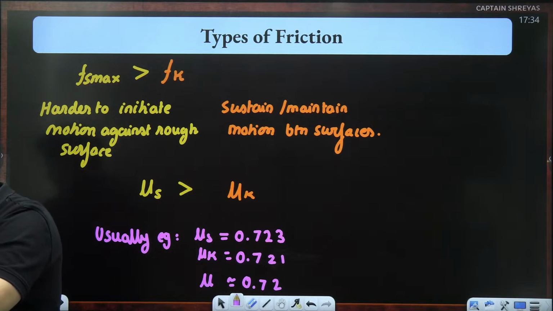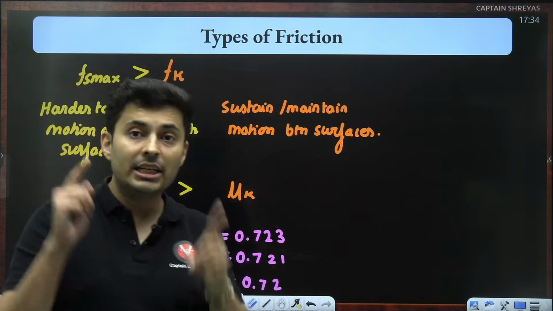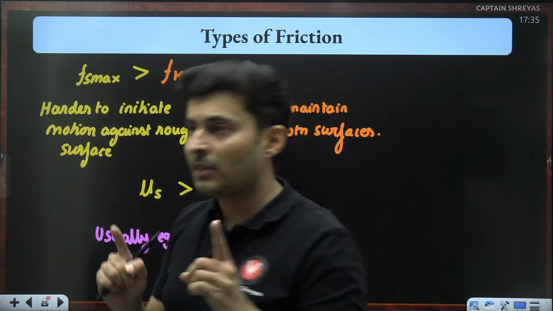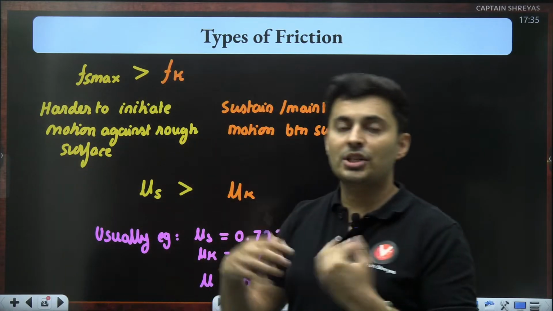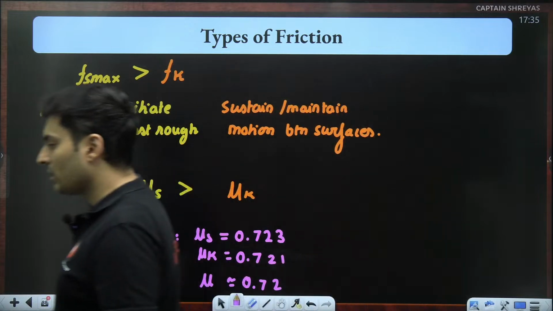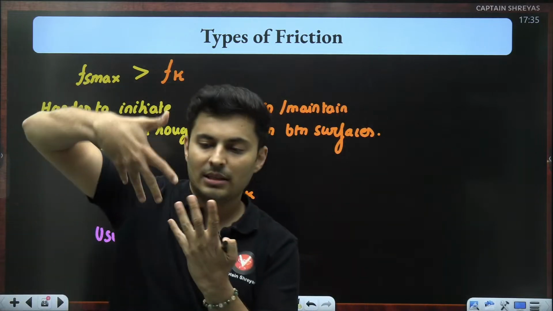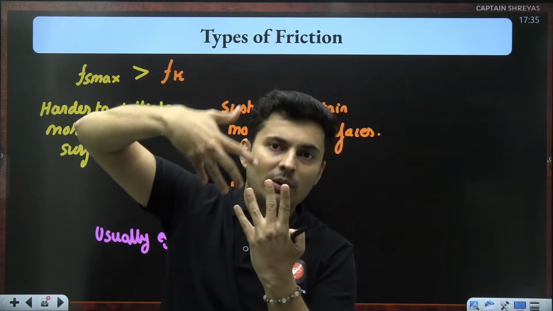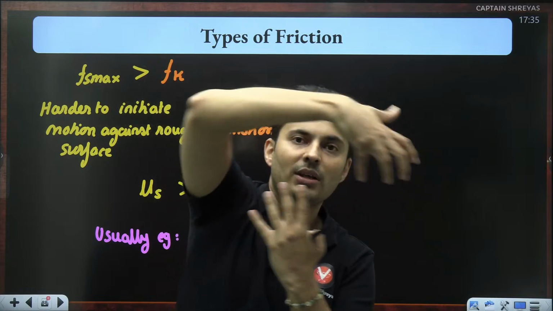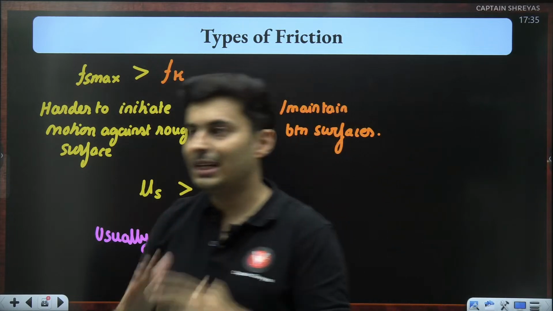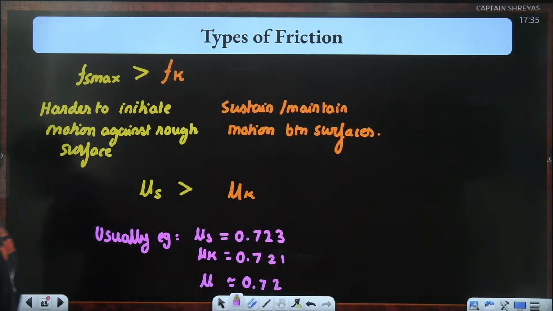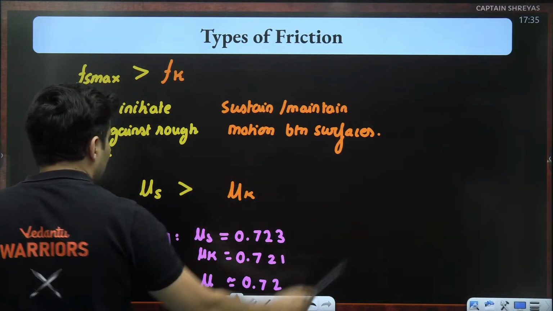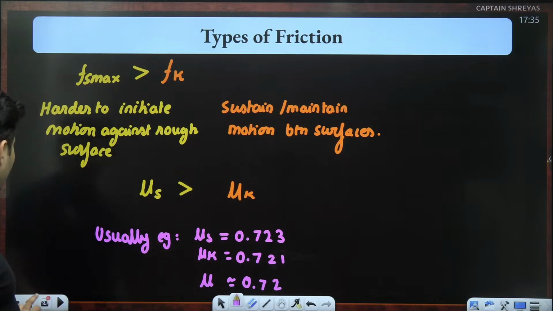Can we say it is because of inertia? Yes, inertia also plays a role. Plus, it is also the interlocking time which does not allow the friction to exceed a certain value. Once they begin to move, there is not enough time for that body to again get interlocked. Before it goes inside, it goes to the next part. So there is relatively less friction. Is that okay, Nikhil? Everybody understanding this point?